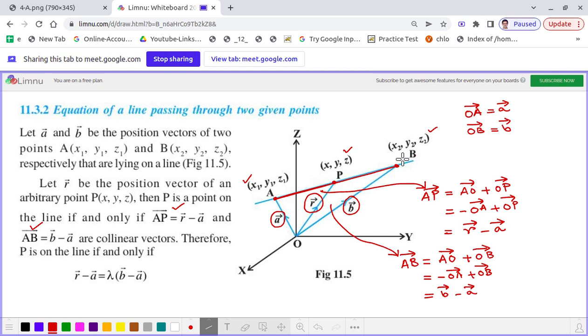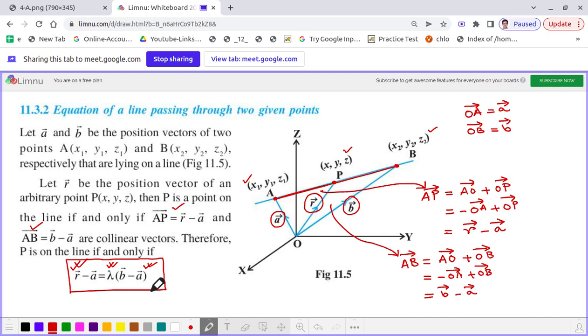So the vector AP, which is R vector minus A vector, is lambda times the vector AB, that is B minus A, and that is the vector equation of a straight line passing through two fixed points whose position vectors are A and B respectively, correct. So this is the way we can find the vector equation of a straight line.